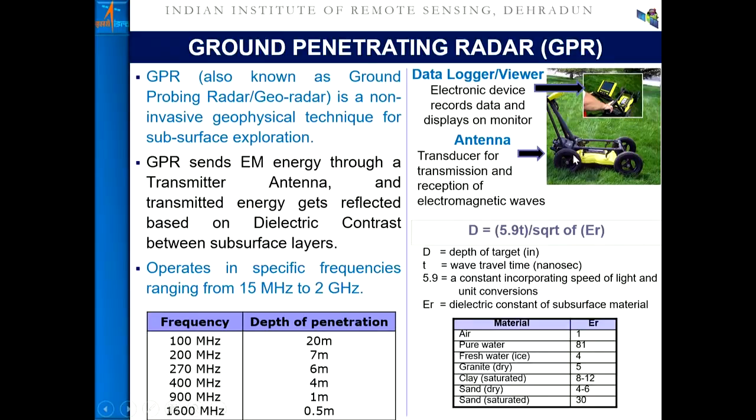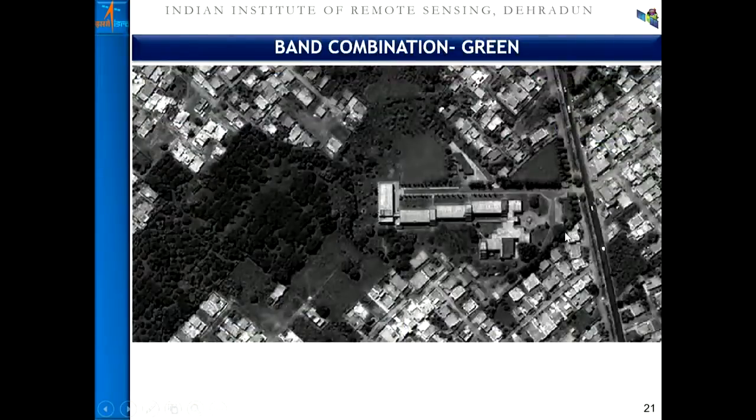One can utilize an instrument like GPR, which has an antenna and a data logger, and if the GPS is also mounted on the instrument, one can find out the depth of the subsurface utility and their position. Mapping can be done based on the dielectric constant behavior of the different materials. So let us now move on with this background. Now I'll try to move to the data and processing.